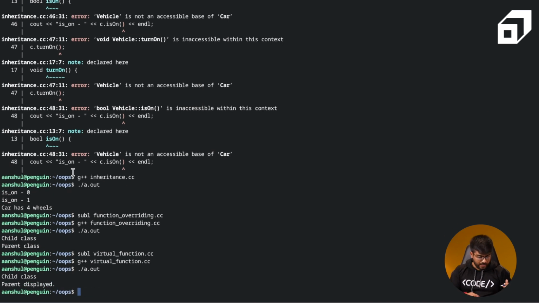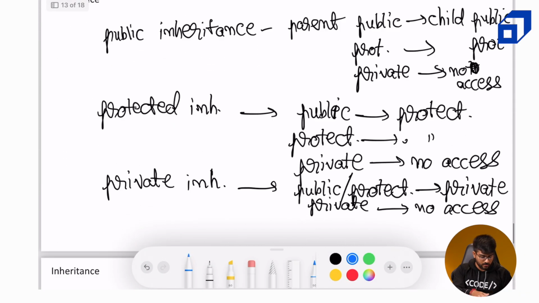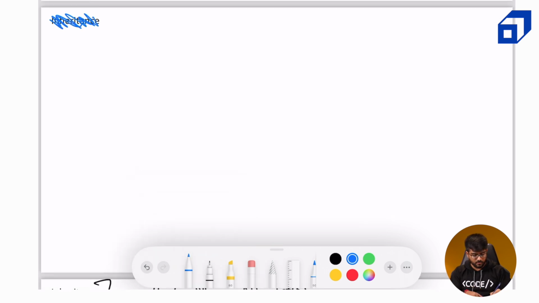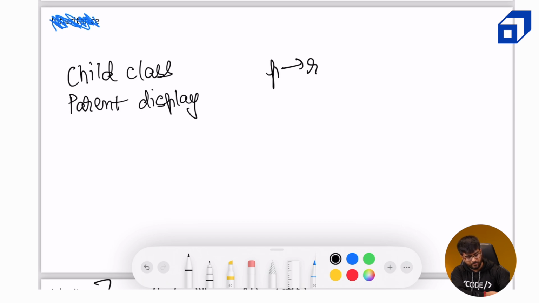Now let me just get rid of this, so we have an empty page. So this is not about inheritance. Now the first thing which has been printed is child class, and the second output was parent display. Okay, let's also take a look at what were the commands for this. P arrow print and P arrow display.